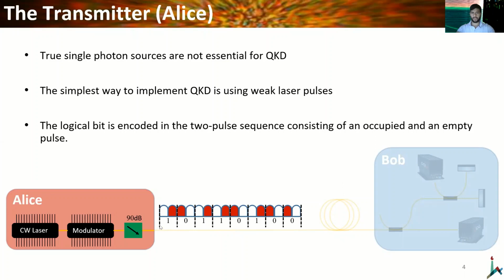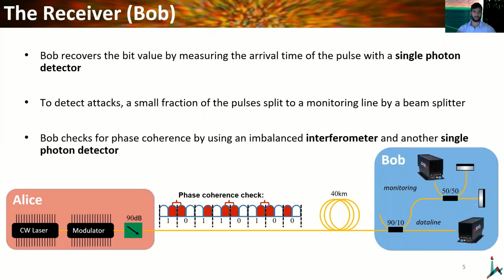Let's take a look at a specific sequence. Here, the first pulse is occupied and the second is empty, and this is a logical 1. And here there is an empty pulse followed by an occupied pulse, and we call this combination 0. Bob recovers the bit value by measuring the arrival time of the pulse with a single photon detector. Here is the single photon detector, and to detect attacks, a small fraction of the pulses is split to a monitoring line by a beam splitter.